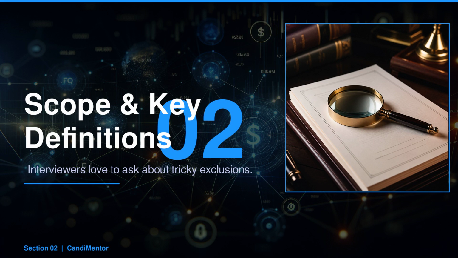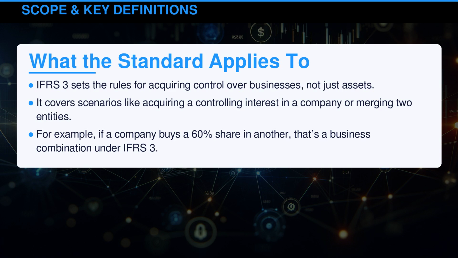Understanding the scope of International Financial Reporting Standards 3 is crucial. A common mistake is assuming asset acquisitions are covered, but they're not. Interviewers often test candidates on these exclusions, making it vital to know what this standard truly applies to and what it doesn't. International Financial Reporting Standards 3 sets the rules for acquiring control over businesses, not just assets.